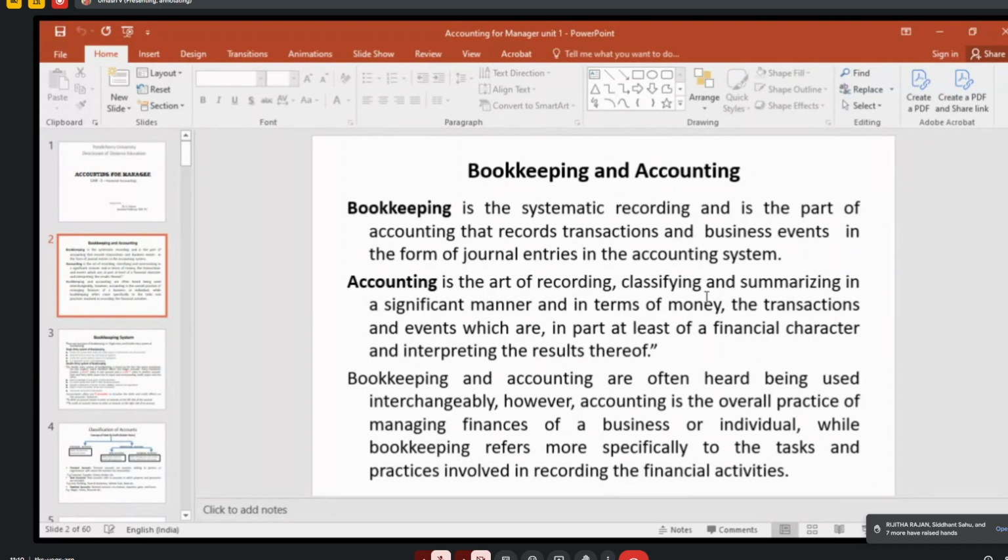And summarizing. What do you mean by summarizing? When you are preparing ledger accounts, you may have either debit balances or credit balances. So the ledger balances of debit and credit balances you have to bring into one statement, that is called trial balance.